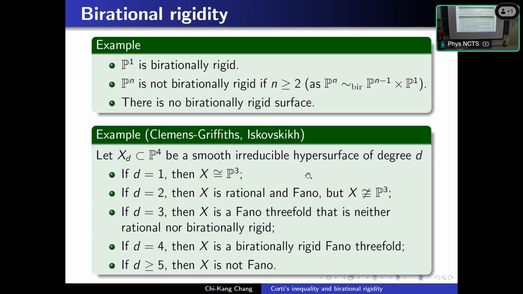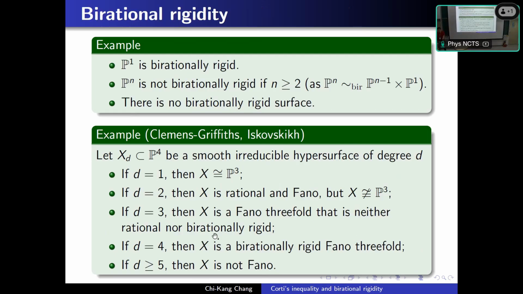Therefore, in a naive sense, we may regard that in the world of Fano varieties, the projective space has the most positive anti-canonical bundle. And rational Fano varieties have stronger positivity of the anti-canonical divisor than non-rational ones.